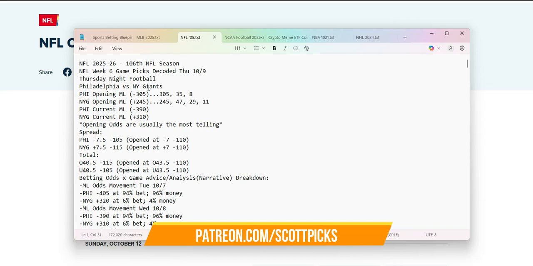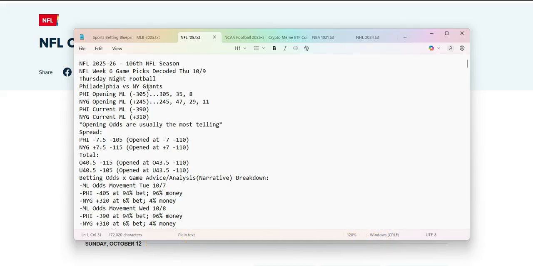All right, week 6 decoded. We're going to go over the opening odds first. It is minus 305 to plus 245, Eagles versus Giants. 305 reduces to 35 and 8. What is reduction? You separate the integers and add them together. 30 plus 5 is 35. 3 plus 0 plus 5 equals 8. And we do the same thing for the home team as well. We can use any of those numbers within the odds, whether it's the spread, total, or whatever pertains to this game, or even some of the props, and we check to see if any parallels apply.